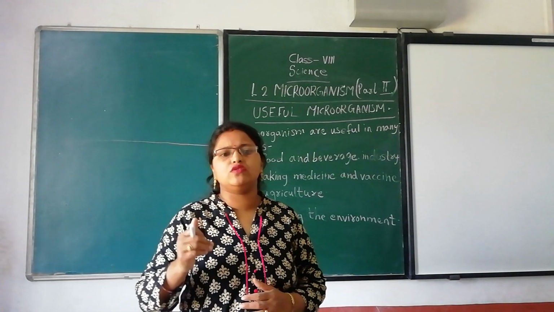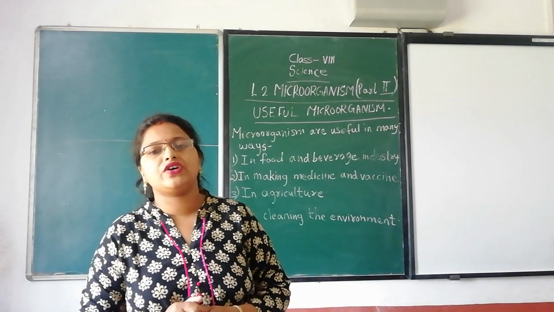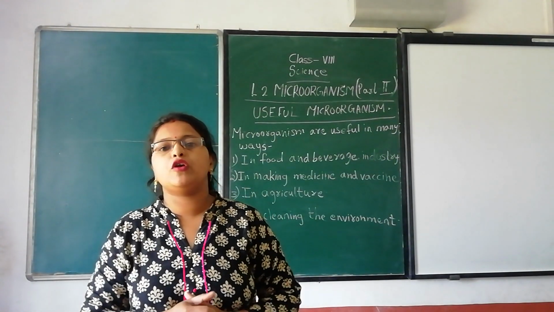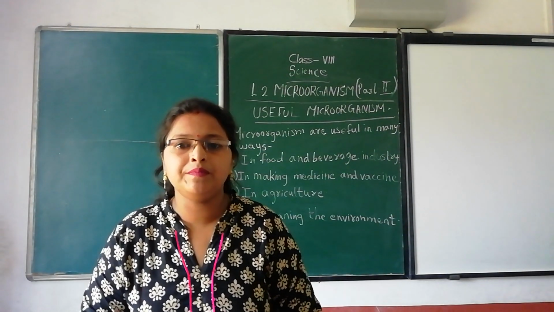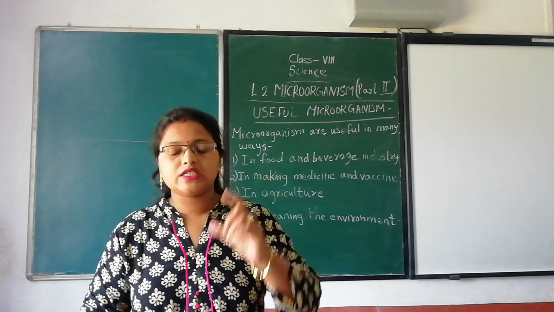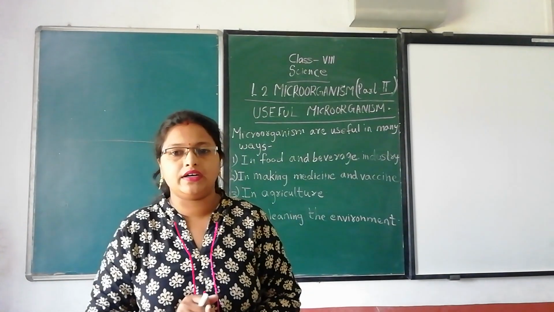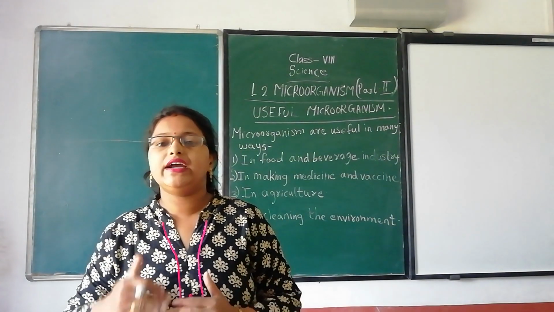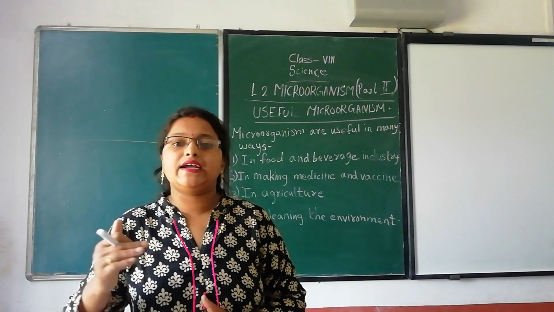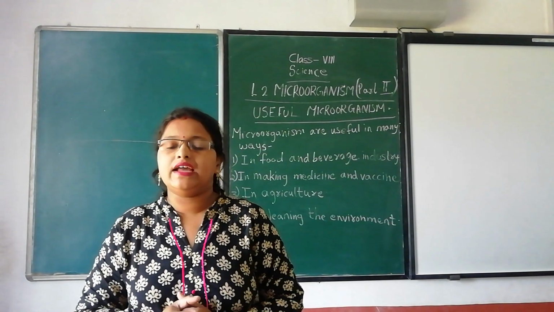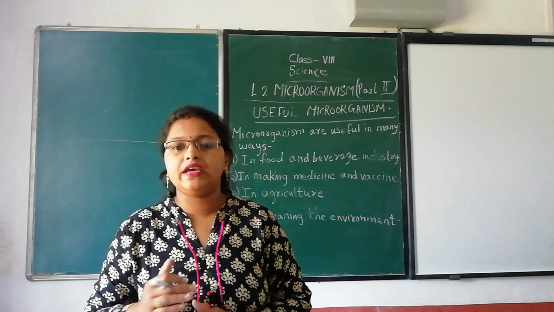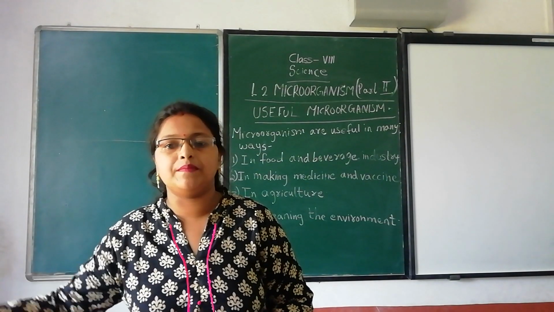In the root nodules of these leguminous plants, bacteria such as Rhizobium and azotobacter are present, and they convert atmospheric nitrogen into nitrates and many other nitrogenous compounds.